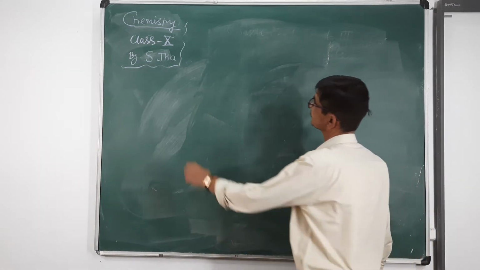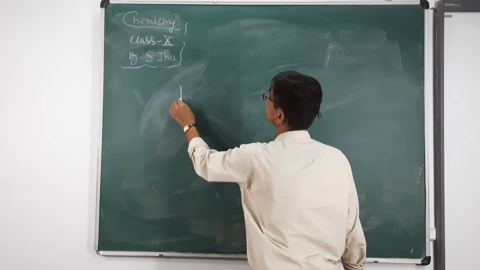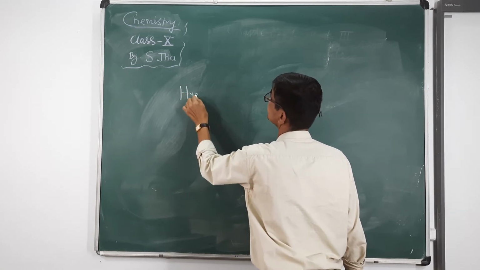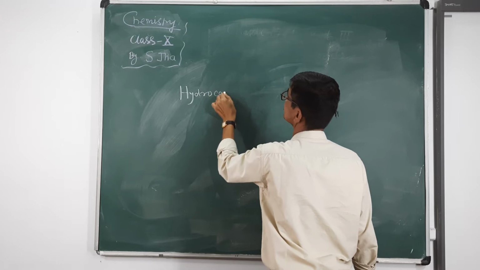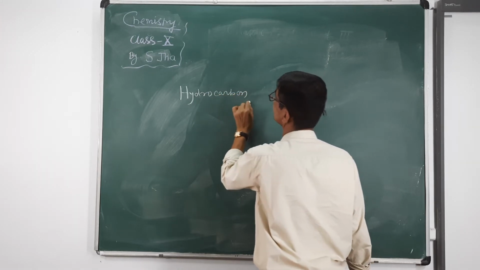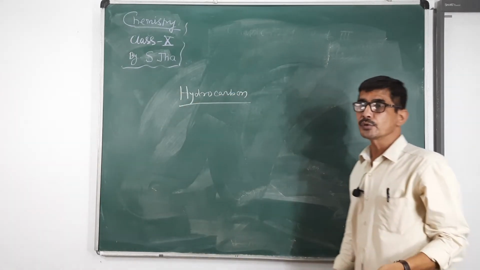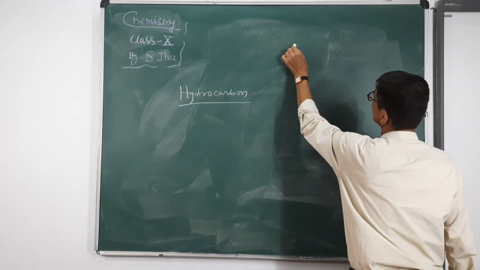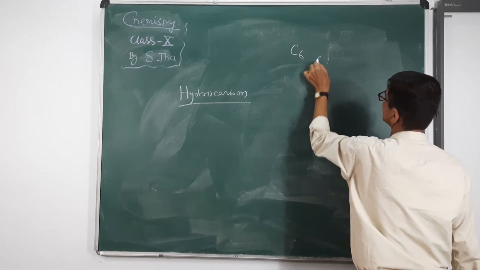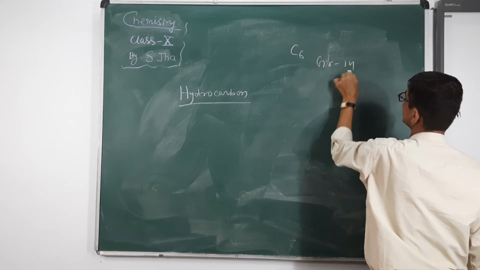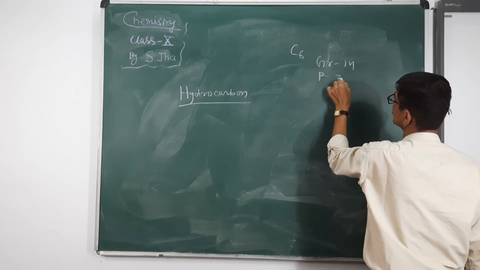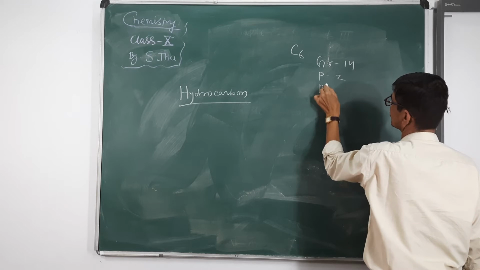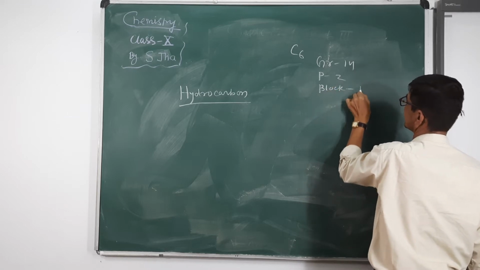Dear student, what do you mean by hydrocarbon? Before knowing the term hydrocarbon, carbon atomic number is 6, belongs to group 14, period 2, block P in the periodic table.